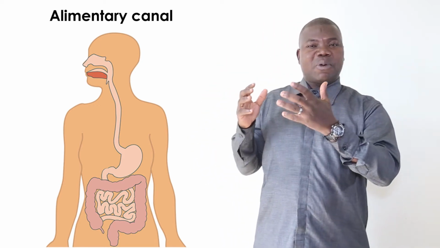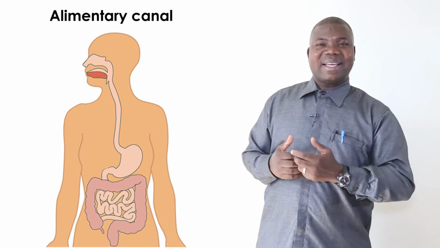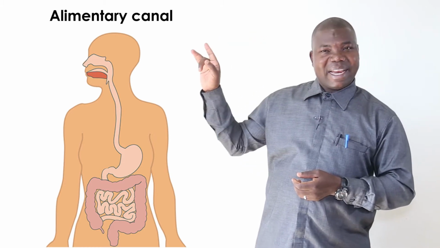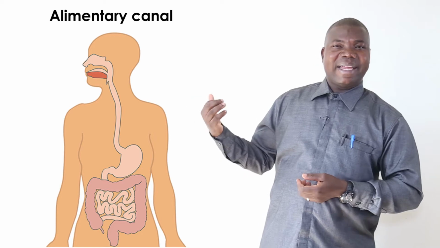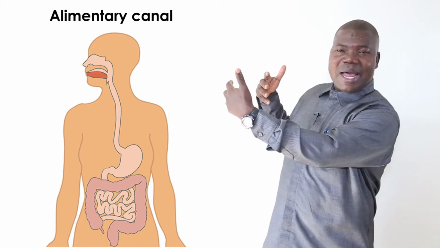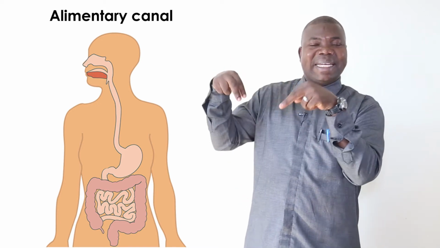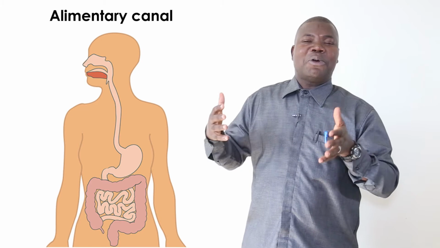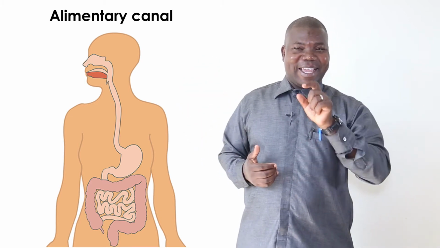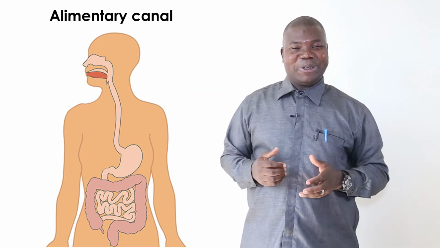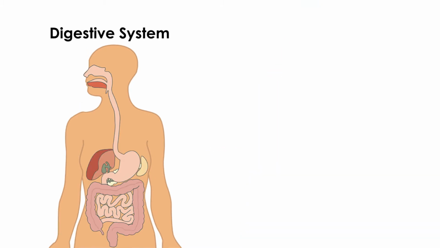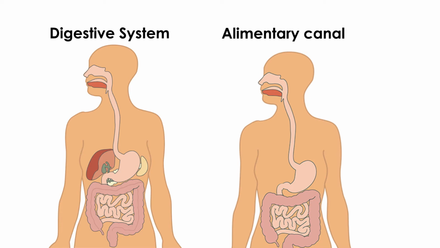However, in the process of digestion, we need other structures like the salivary glands, like the liver, like the pancreas. These are not part of the alimentary canal, but since they take part in digestion, they are part of the digestive system. I hope this is clear to you. You now realize that the digestive system is bigger than the alimentary canal because it consists of the alimentary canal and all other organs that take part in digestion.